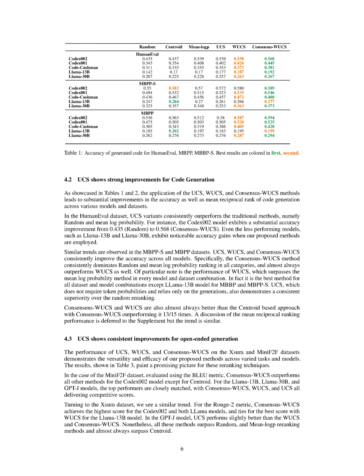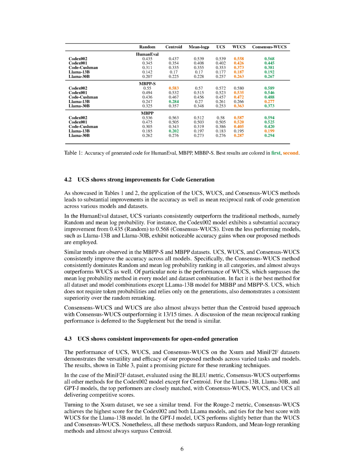Even models that don't perform as well, like Llama 13B and Llama 30B, show noticeable accuracy improvements when we use our proposed methods. We observed similar trends in the MBPPS and MBPP datasets. Across all models, UCS, WUCS, and consensus WUCS consistently improve accuracy. In particular, the consensus WUCS method consistently outperforms random and mean log probability ranking in all categories, and almost always performs better than WUCS as well.